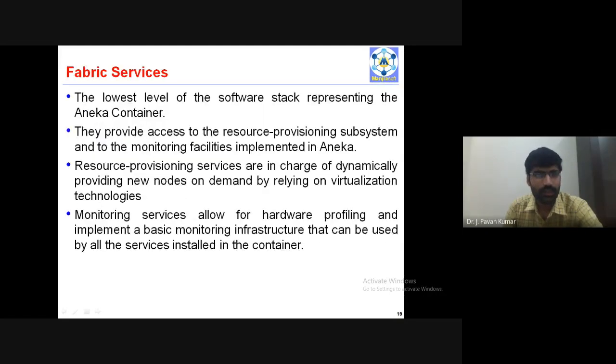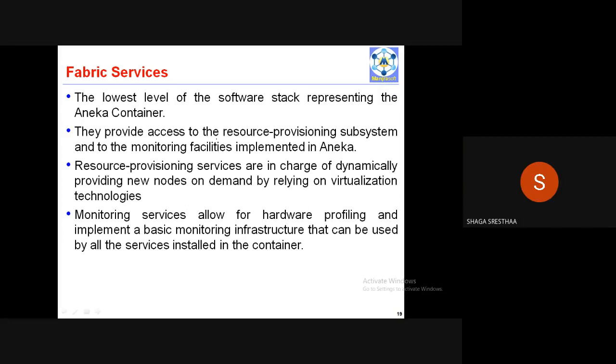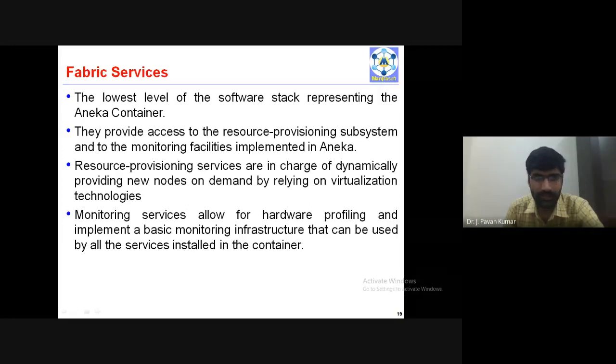Next, coming to the services, there are 3 types of services, right? What are those? Yes, the 3 types of services provided by Aneka are, please respond. Execution services, foundation services, and fabric services. Yeah, fabric services, foundation services, execution services. These are the 3 types of services.